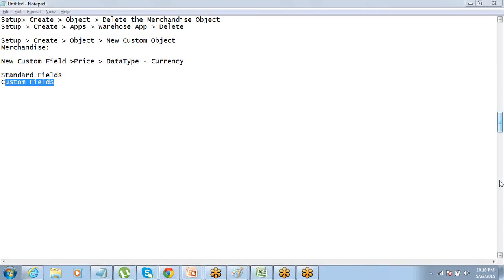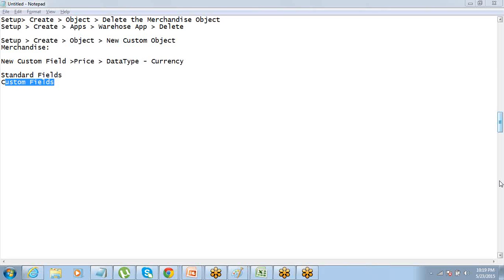Custom fields we can create, we can delete. If you see, you have a delete option for deleting the custom field that you just created. You do not have a delete option for deleting the fields which were by default there. You cannot say that I will delete created by or I will delete the name field and all that. You definitely have an option of deleting the custom field that you just created. Correct?